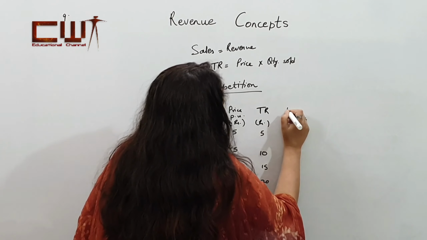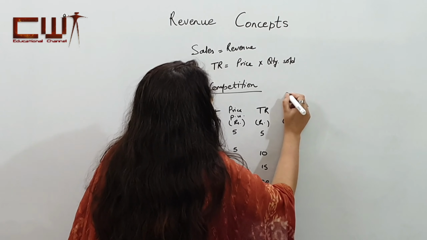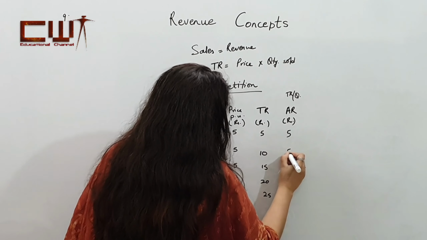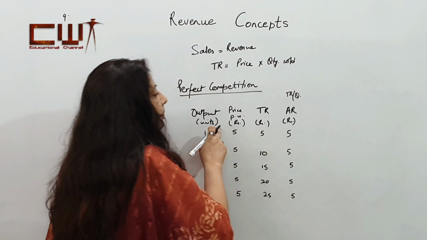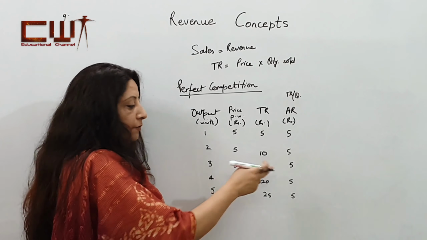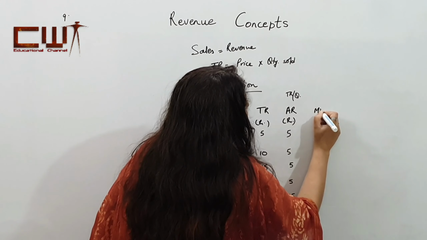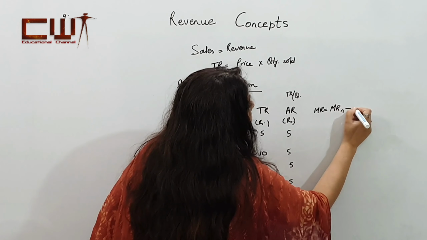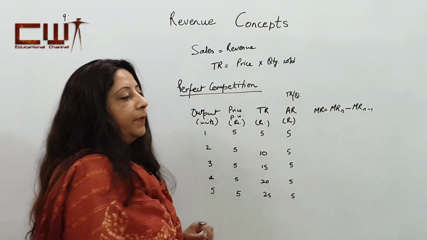Now, the average revenue is the total revenue upon the quantity, which again comes to 5. So what we observe here is the price is the same as the average revenue in this case of perfect competition. Now the marginal revenue is the total revenue at n units minus the total revenue at n minus 1 units.